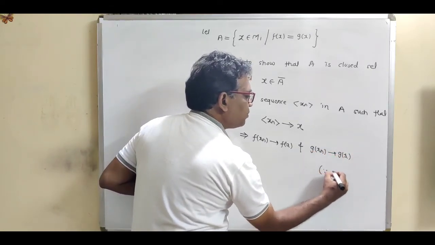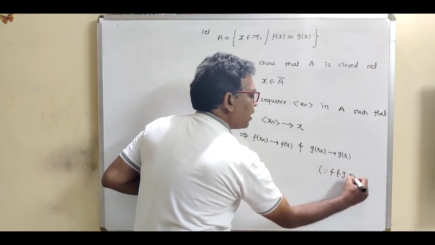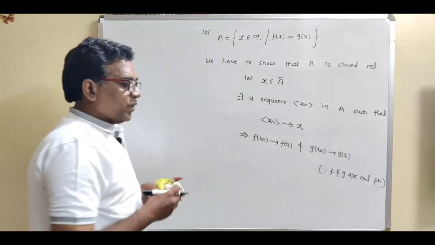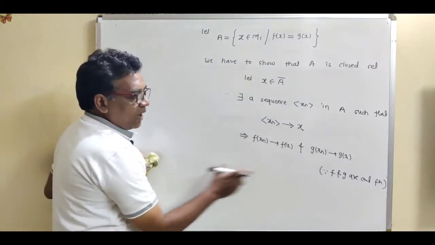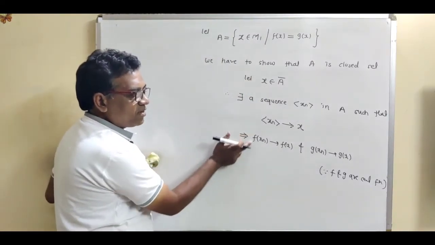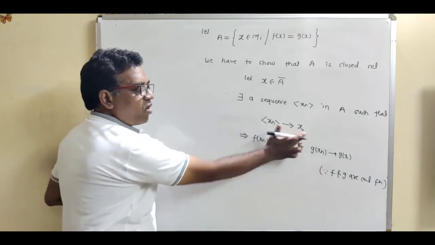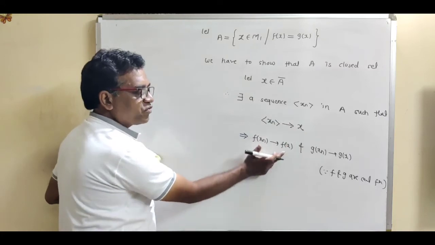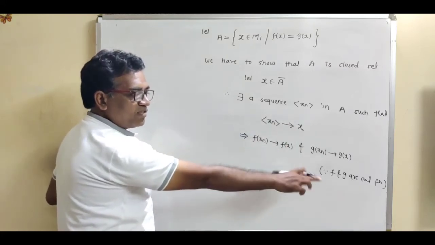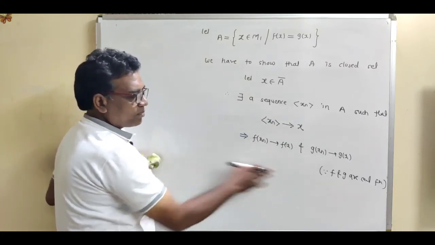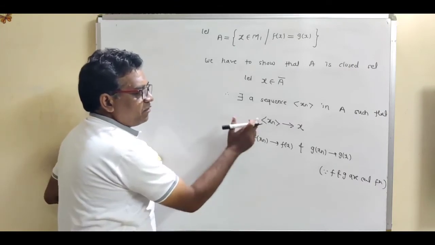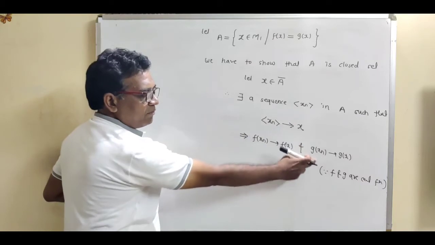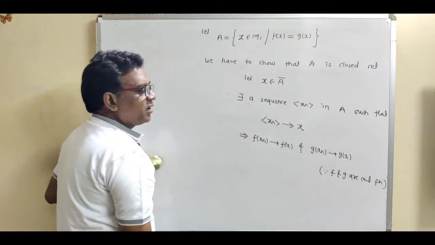And just give the reason: because f and g are continuous functions. If f is a continuous function, this is the result: whenever xn converges to x, then f of xn also converges to f of x. And because g is a continuous function, whenever xn converges to x, then g of xn converges to g of x.